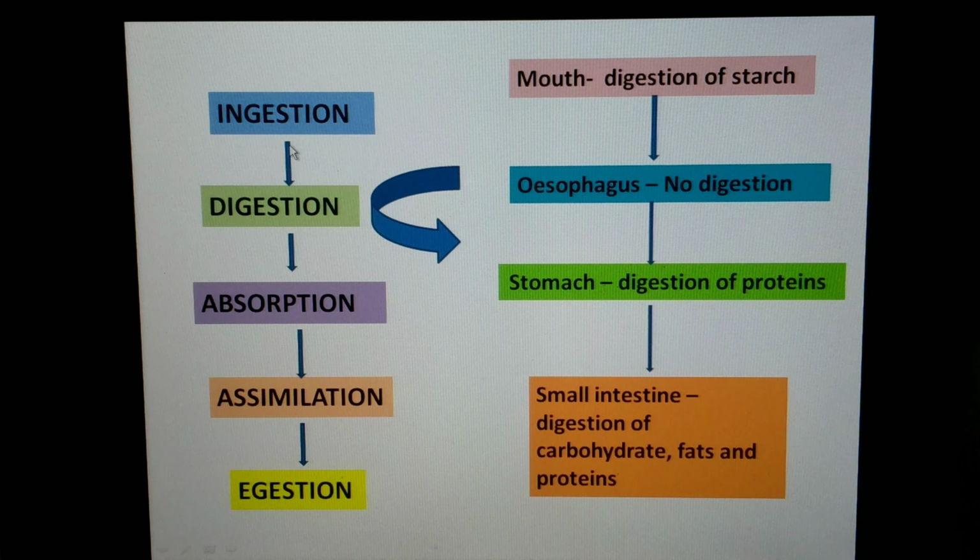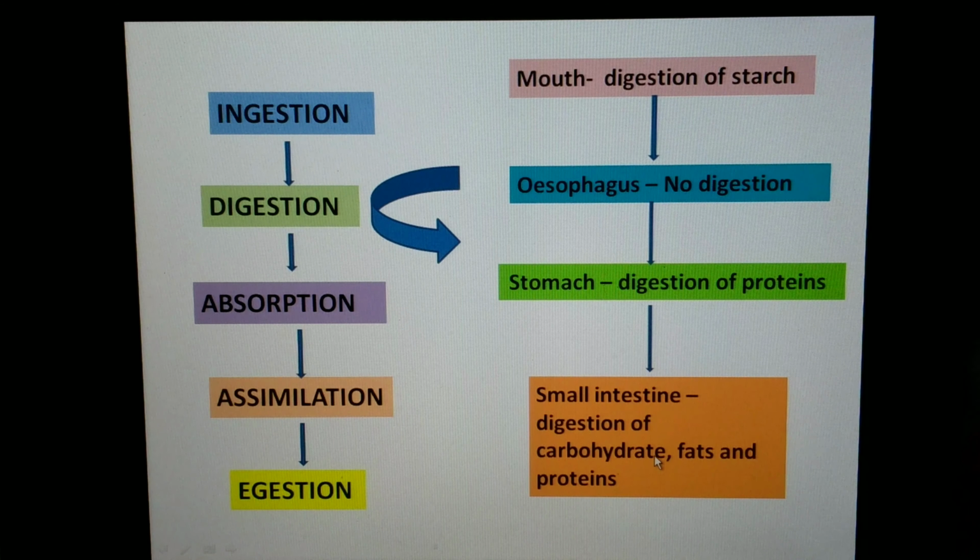Moving on to the last topic, the overall mechanism. The human body follows the Holozoic mode of nutrition. That is, we follow ingestion, followed by digestion, followed by absorption, then assimilation and egestion. Ingestion is nothing but the intake of food. Digestion is the conversion of complex substances to simple substances. In the mouth only the digestion of starch takes place, in the esophagus no digestion takes place, in the stomach only the digestion of protein takes place, whereas in the small intestine the digestion of all three macromolecules takes place.